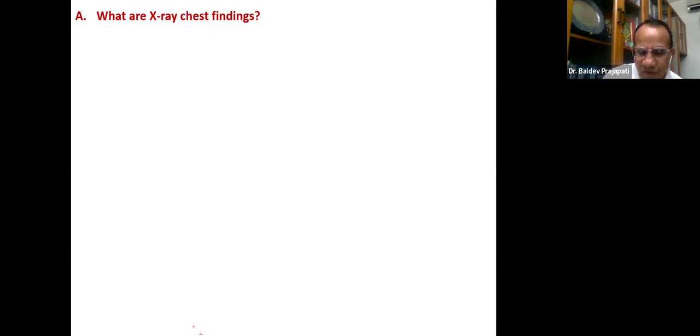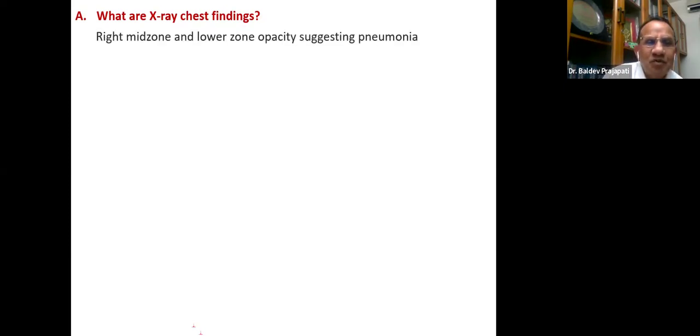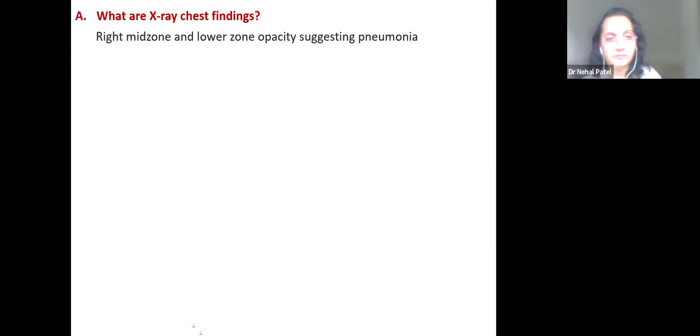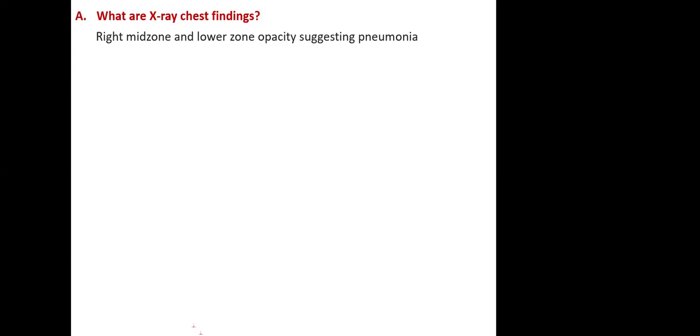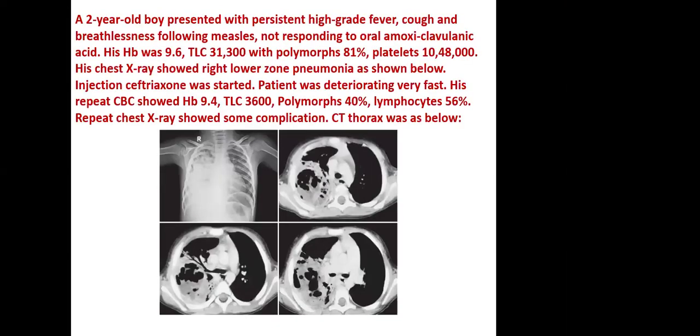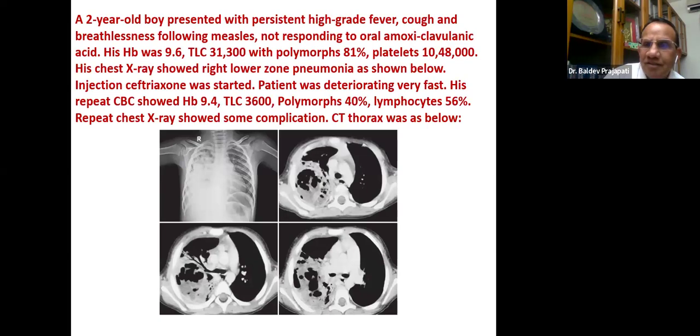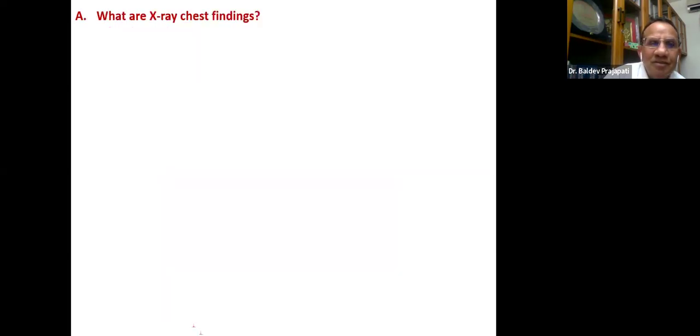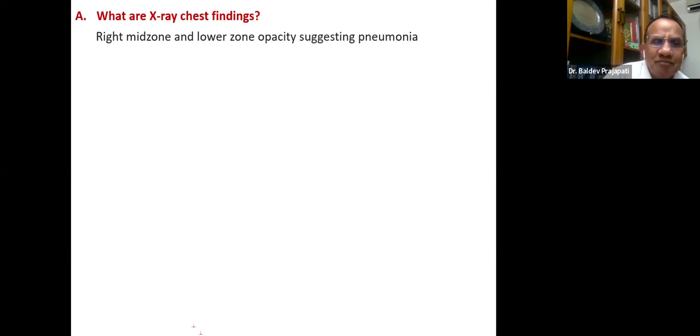Anyway, let me go to the answer. We know that it's a right mid zone and lower zone opacity, suggesting pneumonia. Very simple. One participant is asking to see the X-ray again. Yes, okay, let us go. So here I have put the answer of the first question: right lower zone opacity suggesting pneumonia.